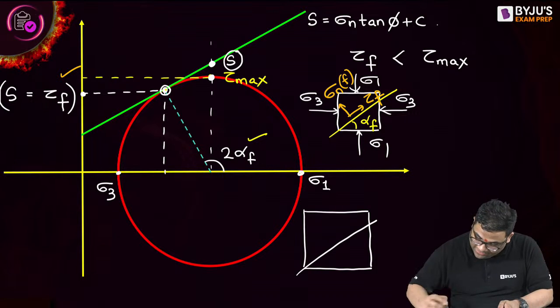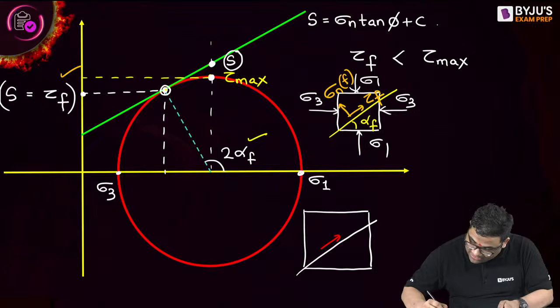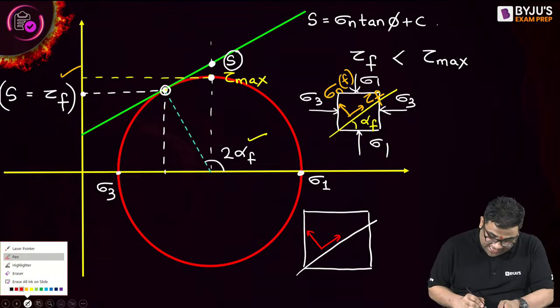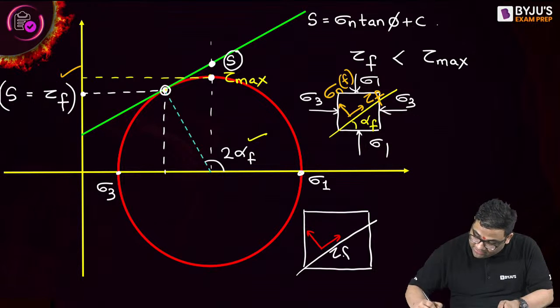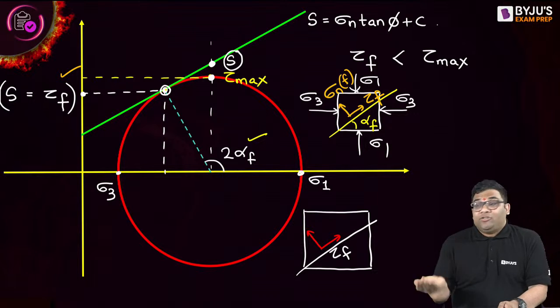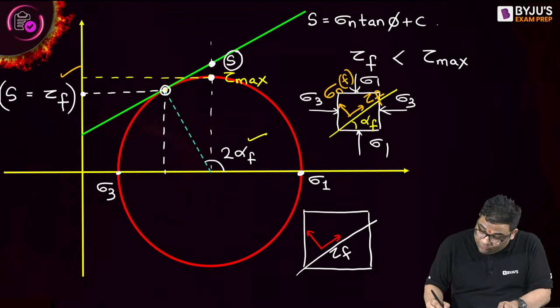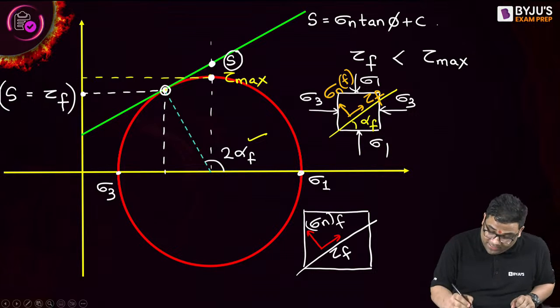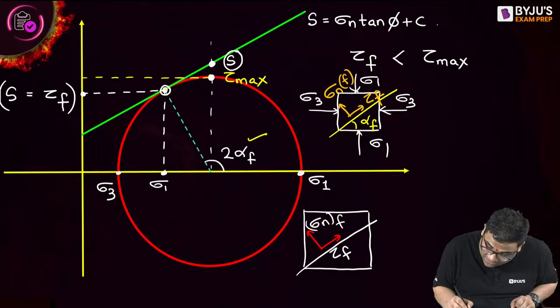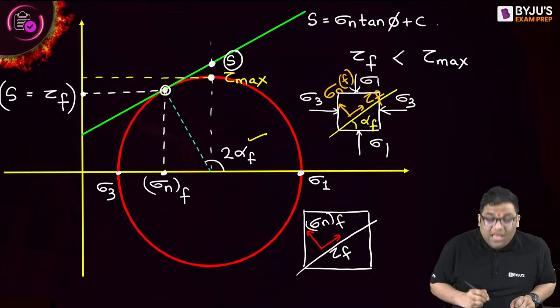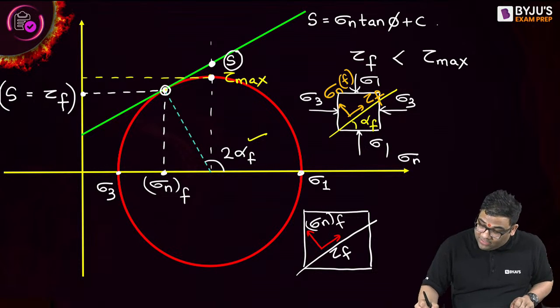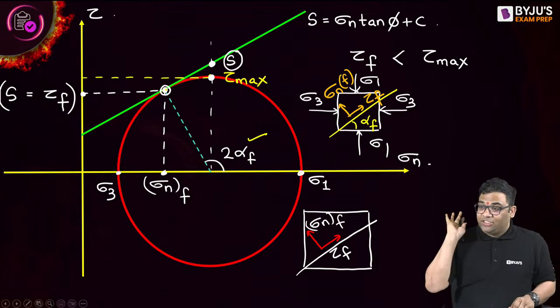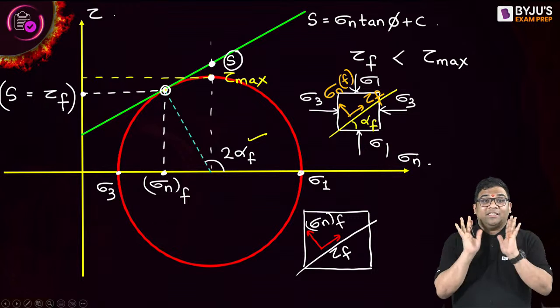On this failure plane, there will be a shear stress and a normal stress, which they can ask in the examination, right? This will be the shear stress on the failure plane, and this will be the normal stress in the failure plane, na? Because this plot is between the normal stress and the shear stress.